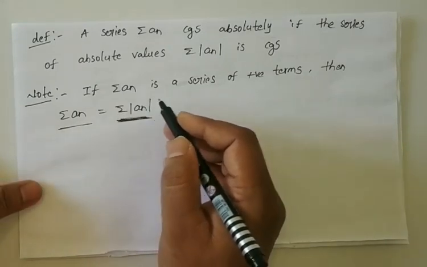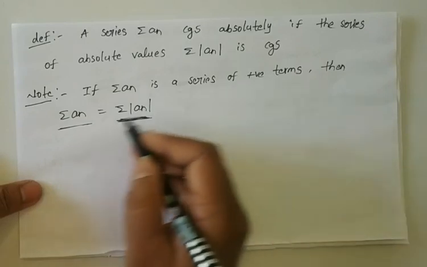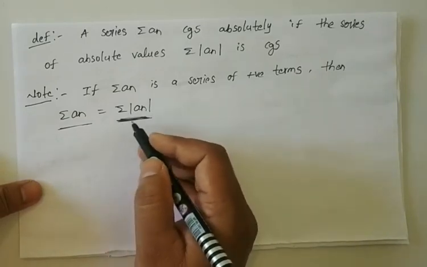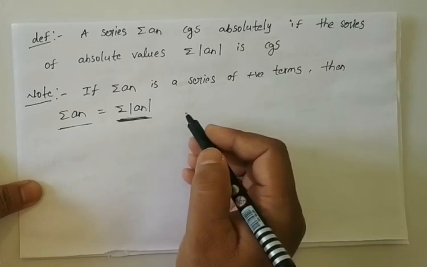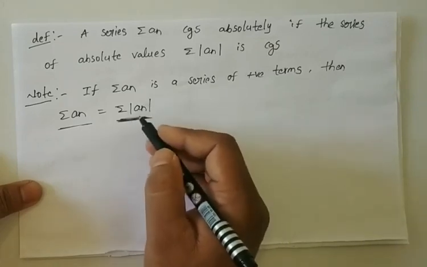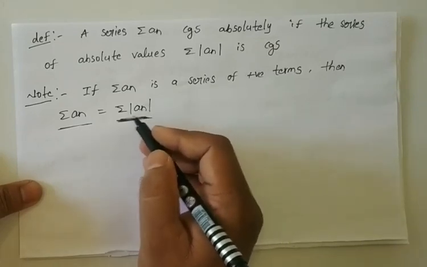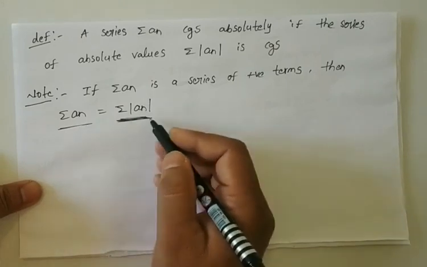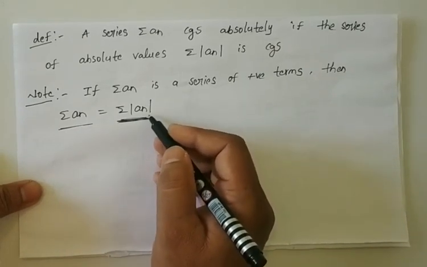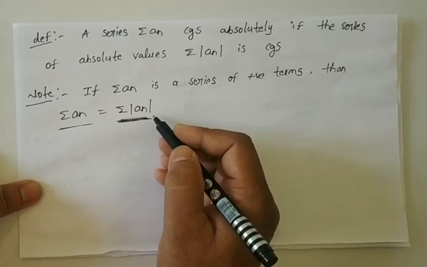If summation an is a series of positive terms, then summation an is always summation of modulus of an, because summation of modulus of an is nothing but summation of an. Already we know that modulus of any number is always positive.